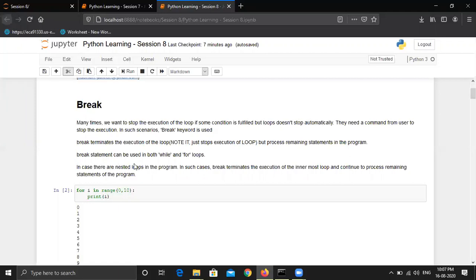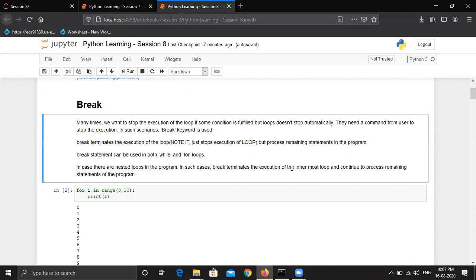In case there are nested loops, what are nested loops? I can tell you an example, maybe in just one or two minutes. In such cases, break terminates the innermost loop. So there can be multiple loops within a single loop. I'm just going to take an example and then I will explain this statement clearly.